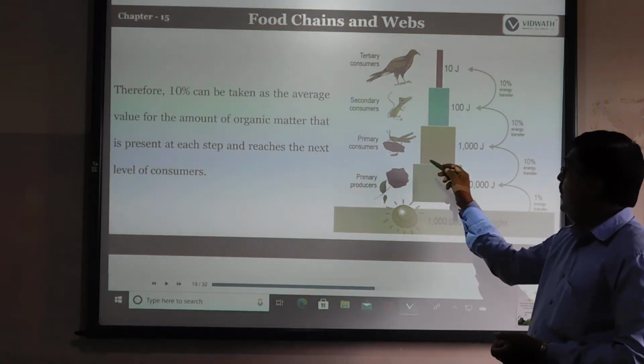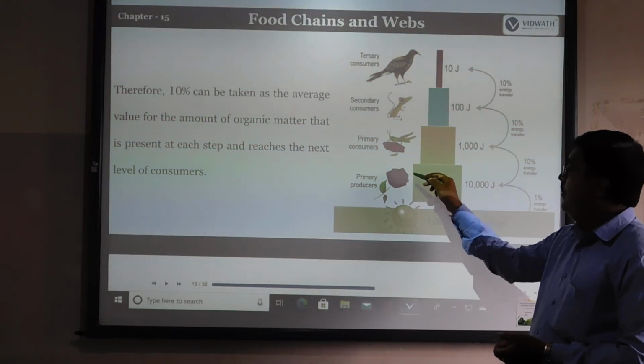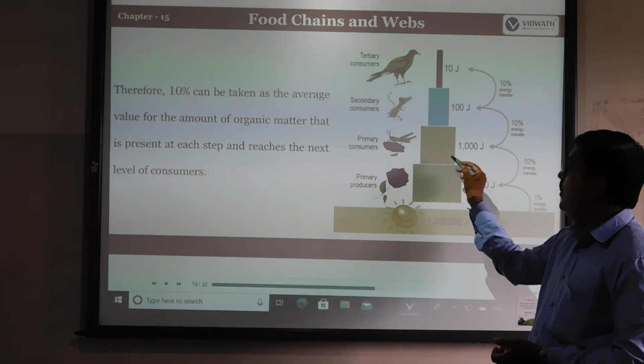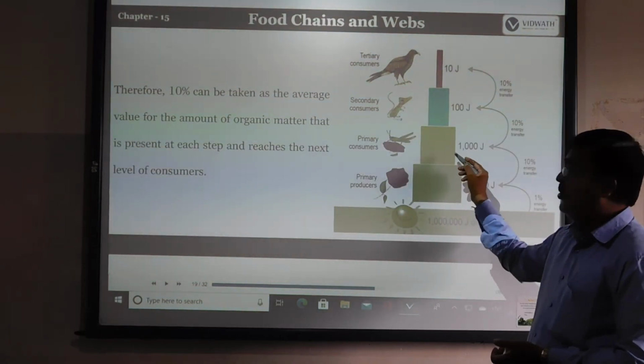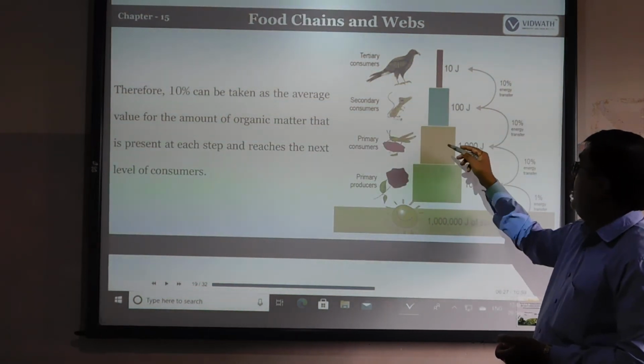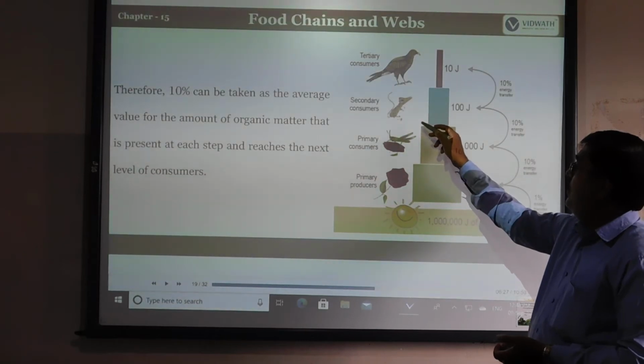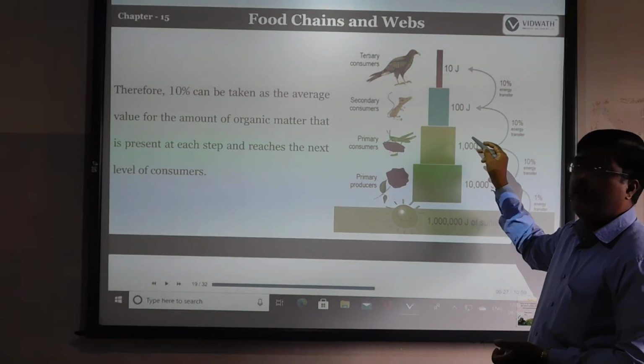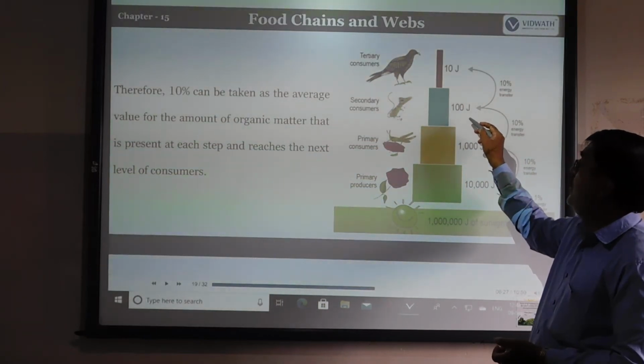So after that one, we go to the primary producer. It means 10,000 joules. Then the primary consumer, the grasshopper, gets 10% of that, reduced, so it should be 1000 joules. Again, you can see the grasshopper to the frog. It should go to what? Another 10% is reduced, meaning it should be 100 joules of energy.